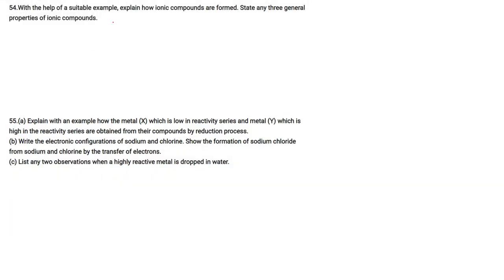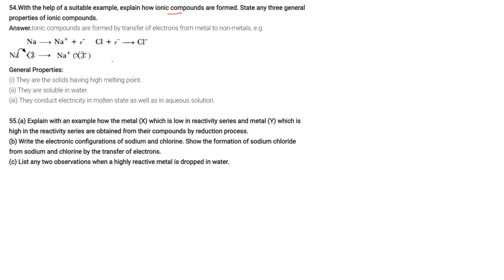With the help of a suitable example, explain how ionic compounds are formed. State any three general properties of ionic compounds. These ionic compounds are formed by transfer of electron from metal to non-metal. Sodium leaves an electron, chlorine gains an electron, and then NaCl is formed. The general properties are: they are solids having high melting point, they are soluble in water, and they conduct electricity in molten state as well as in aqueous solution.